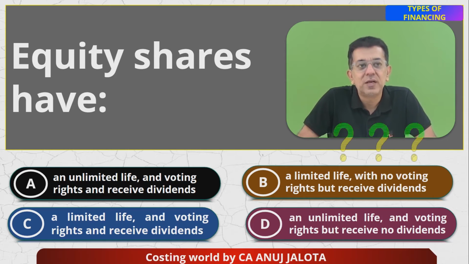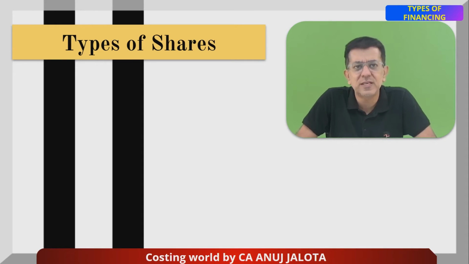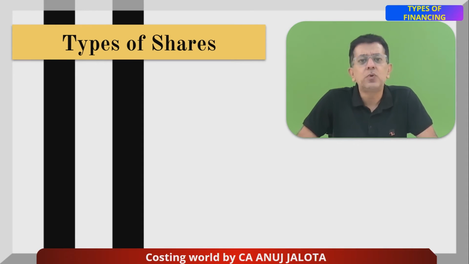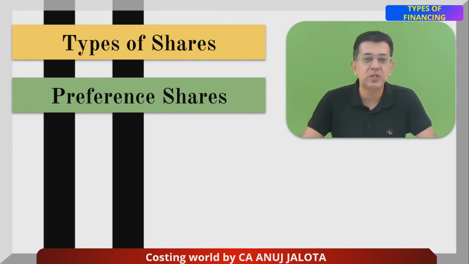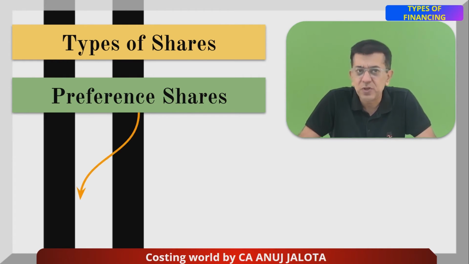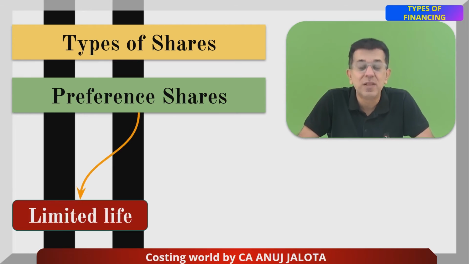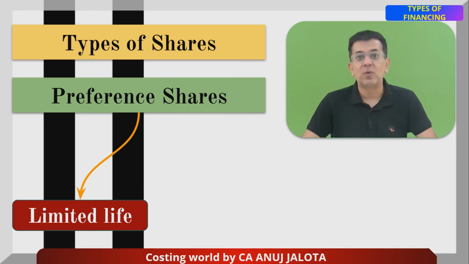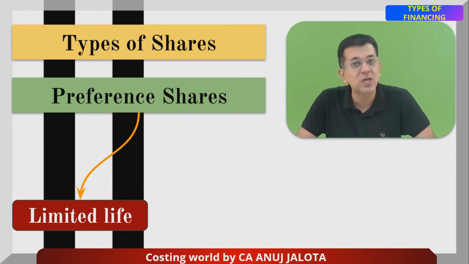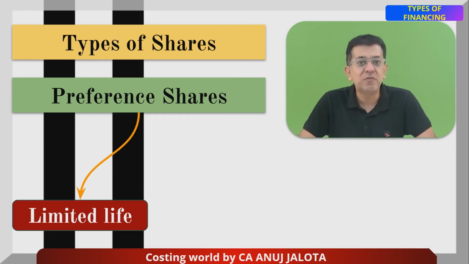Let's start it off. The answer over here is, let's discuss those three features. In this case, types of shares. There are basically two types of shares. You also have preference shares. They are called preference shares because they have a preference over the equity shares, and hence the name comes. Three features of that. First of all, preference shares have a limited life. You cannot have irredeemable preference shares. You will have to redeem the preference shares at a certain point of time. You can refer to the Companies Act for the maximum duration of preference shares allowed in India. So therefore, it will have a limited life.